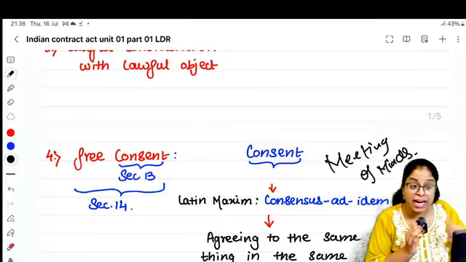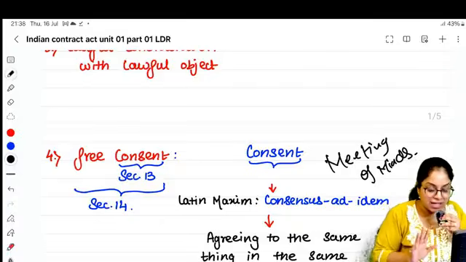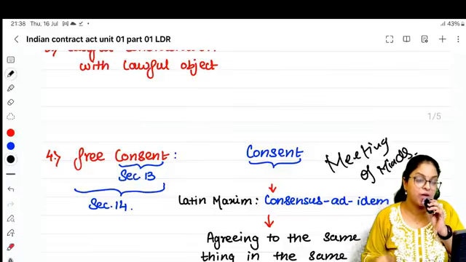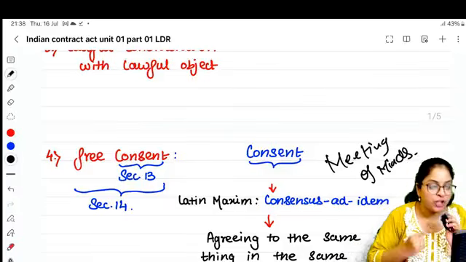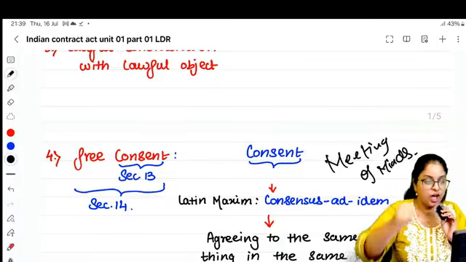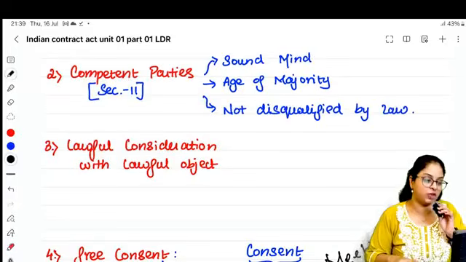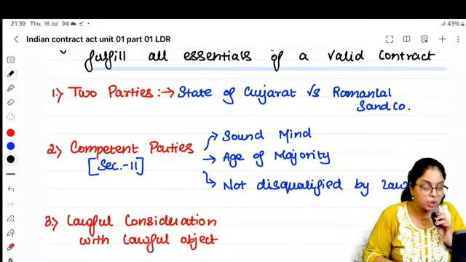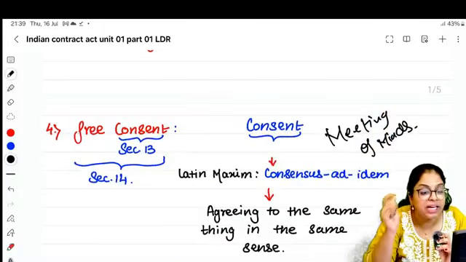We are agreeing to the same thing about buying and selling cars. We are agreeing to the same thing, but not in the same sense. When you want to enter into a valid contract, you have to not just have consideration, lawful objective, lawful consideration, competent parties, two parties or more, there should also be free consent.